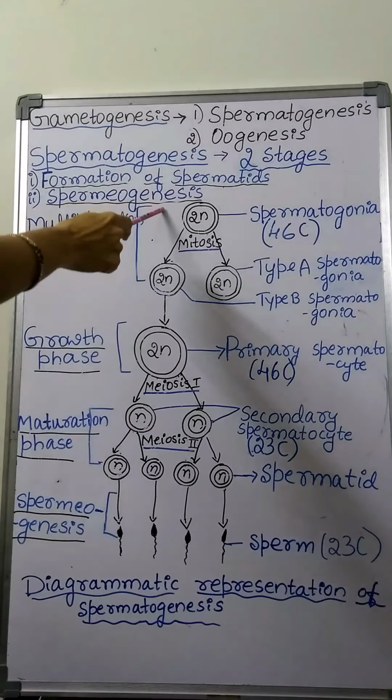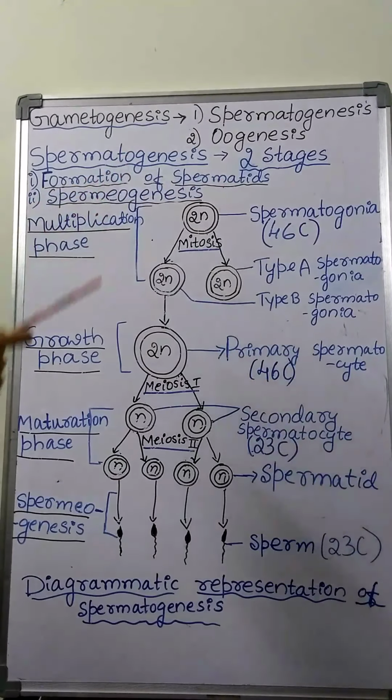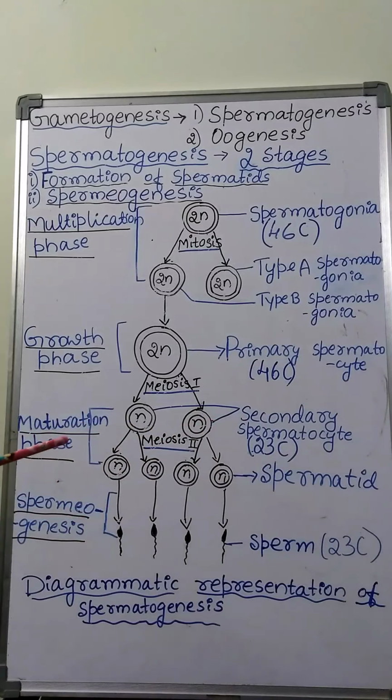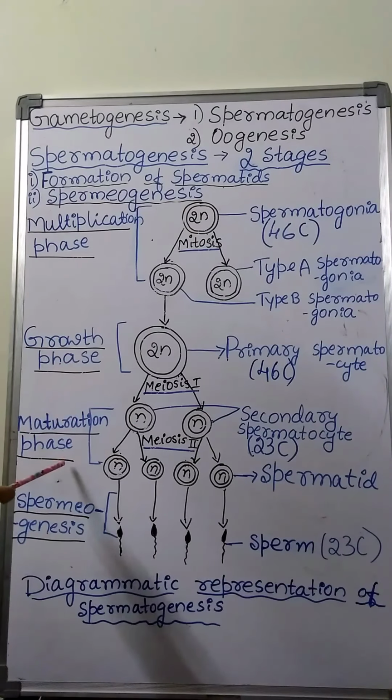This is about the formation of spermatids. Formation of spermatids means the process of formation of spermatids from the primordial germ cells of the seminiferous tubules, which includes 3 phases: multiplication phase, growth phase and maturation phase.